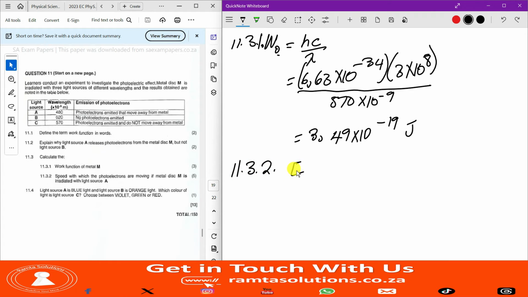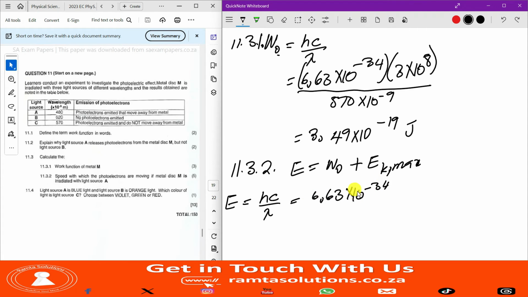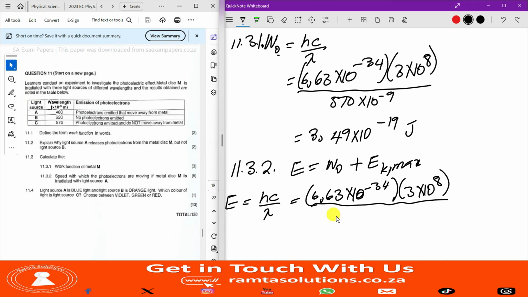You know, energy is equal to work function plus maximum kinetic energy. So what is energy? So energy here will be Planck's constant, speed of light over wavelength. We did say Planck's constant is 6,63 times 10 to the negative 34. Speed of light is 3 times 10 to the 8. The given wavelength for light source A is 480 nanometers. Nano means 10 to the negative 9. So let's change and see what is what.